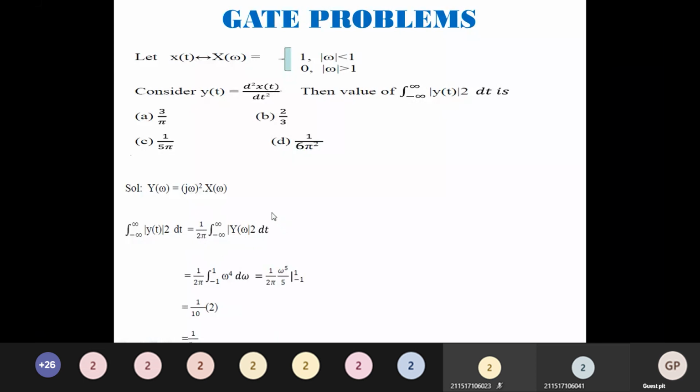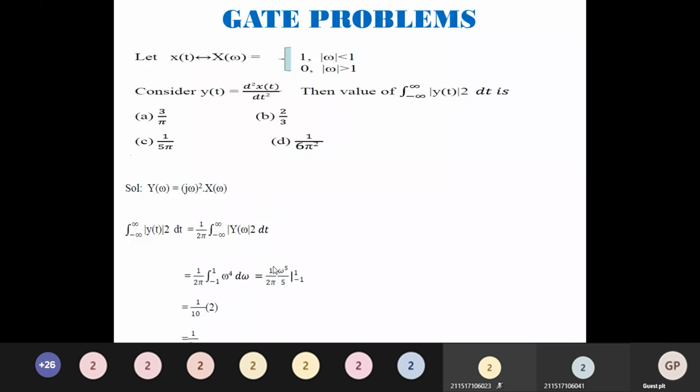What is Y of omega the whole square? We have known the formula. Just substitute. So we have got here 1. So direct substitution I will get 1. Here omega square becomes omega power 4. Integration of omega power 4 is omega power 5 by 5, limit minus 1 to plus 1. You put the upper limit, what happens? 1. Lower limit, again minus of minus will become plus 1. So 1 plus 1, 2. 2 will get cancelled. 1 divided by 5 pi will be the answer. Very good.